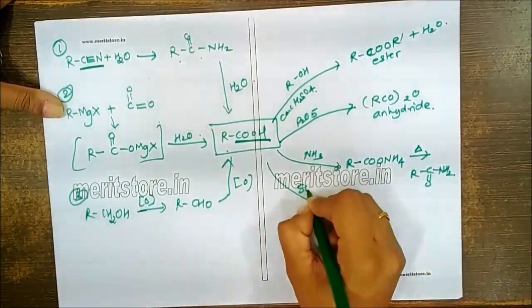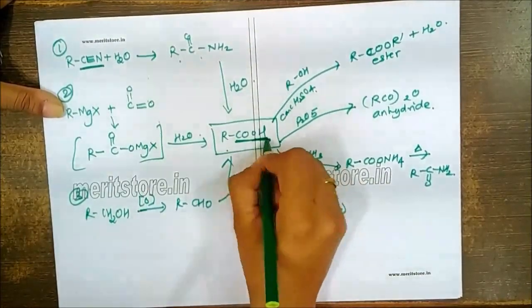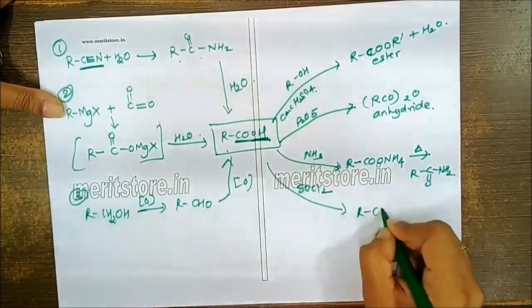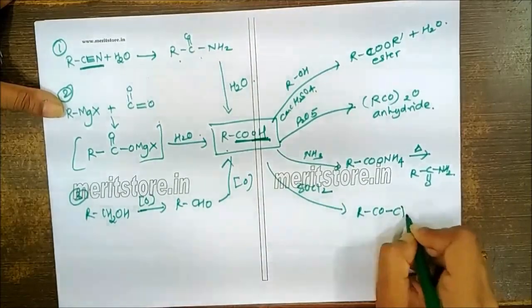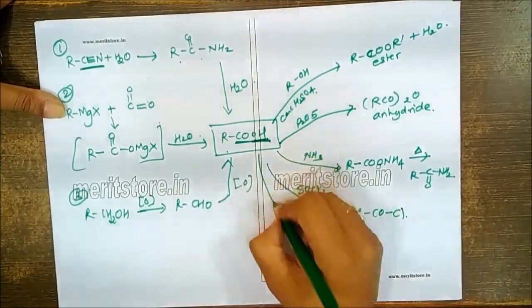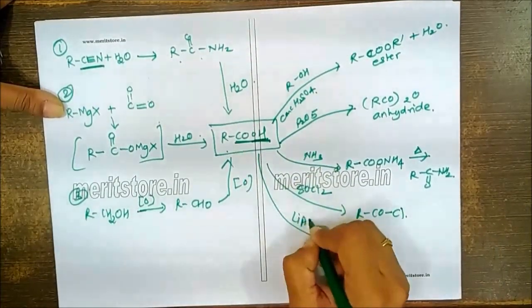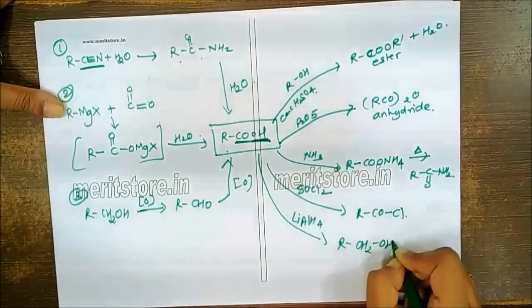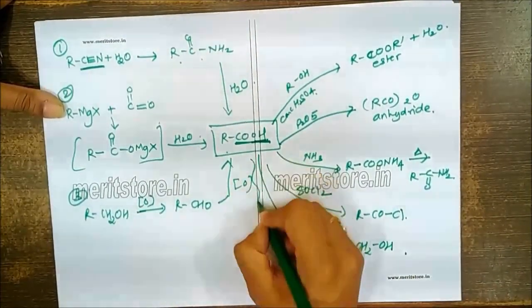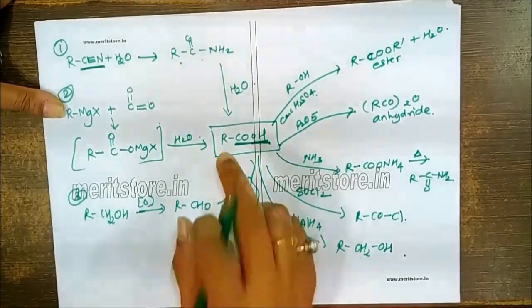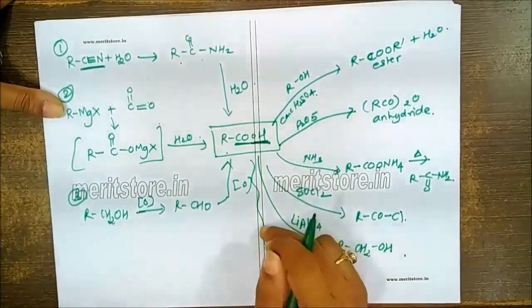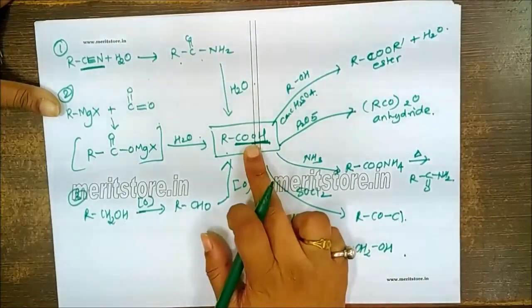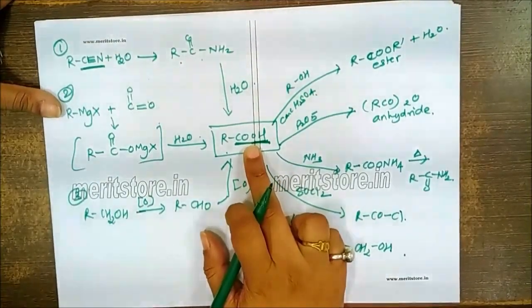We can allow this to react with SOCl2, where OH will be replaced by Cl to give the corresponding acid chloride. We can carry out the direct reduction with lithium aluminium hydride to convert this into the corresponding primary alcohol. And finally, this reaction is only possible for the one which has the alpha carbon atom.